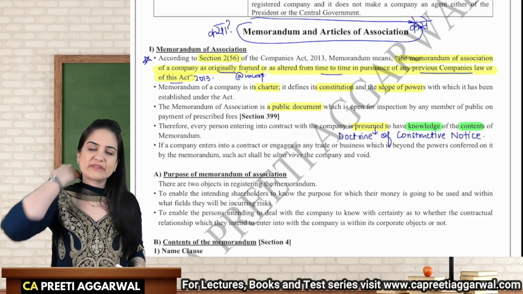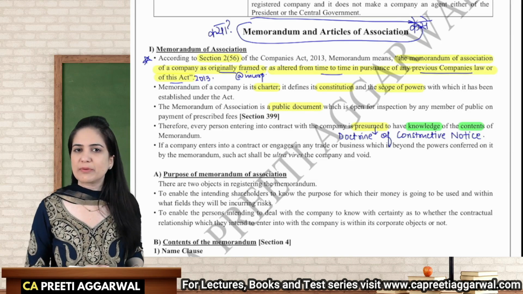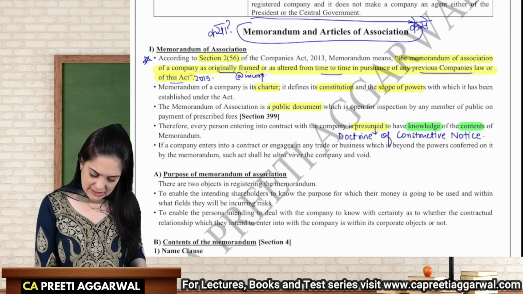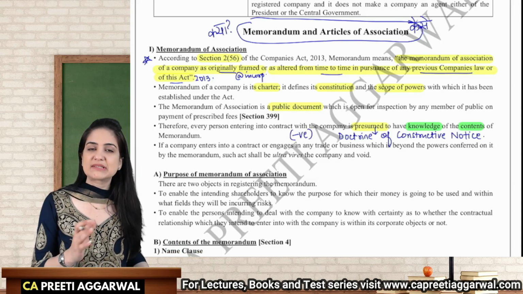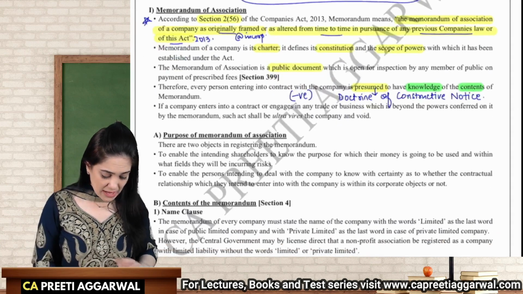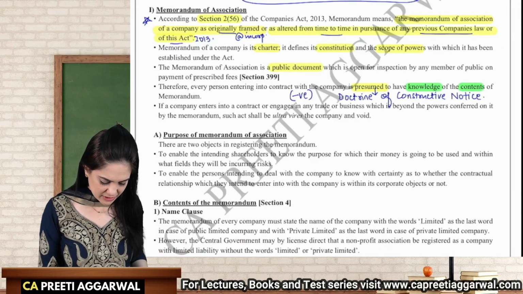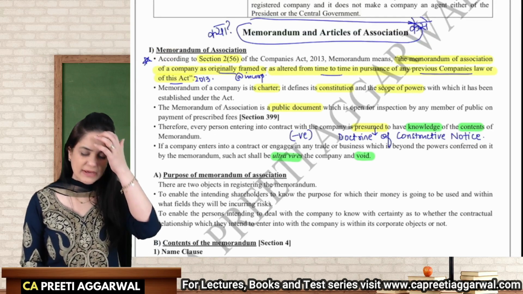Anyone who is dealing with the company is presumed to have knowledge. We assume that you already know about the contents of the memorandum and articles. It's a negative doctrine. It is against the outsiders. It is favoring the company. Any act which is beyond the powers given in the memorandum is ultra vires. It is hence void. So these are my keywords.